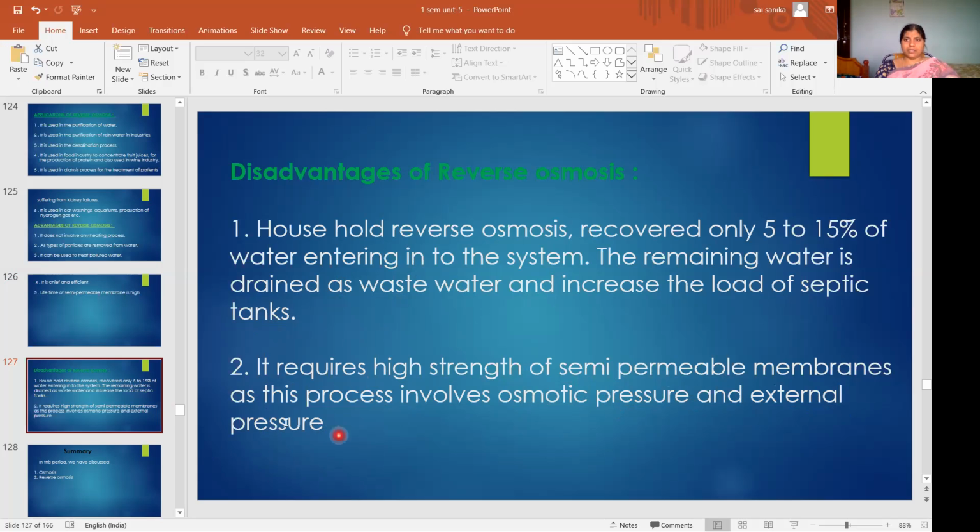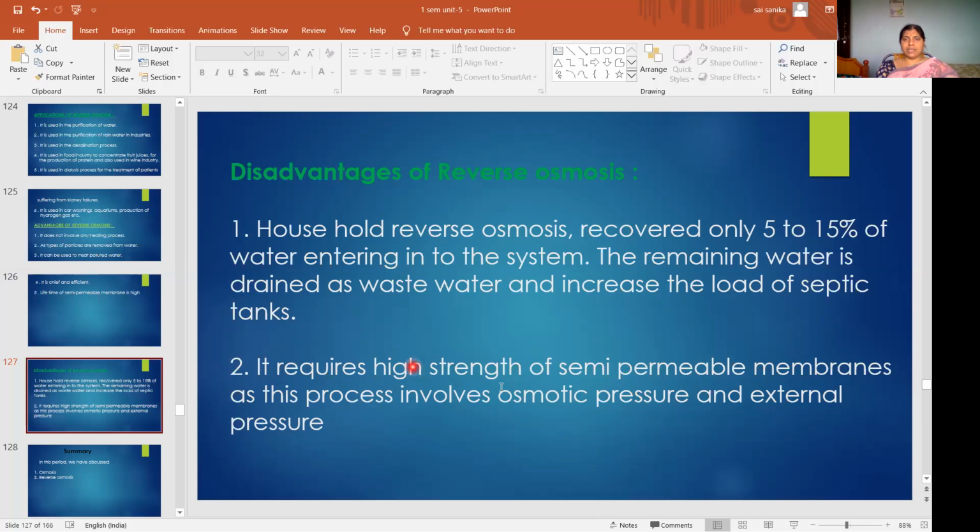Due to those pressures, these semi-permeable membranes may spoil or rupture. That's why we have to take high strength semi-permeable membranes. Okay, so that's why this is the main disadvantage.